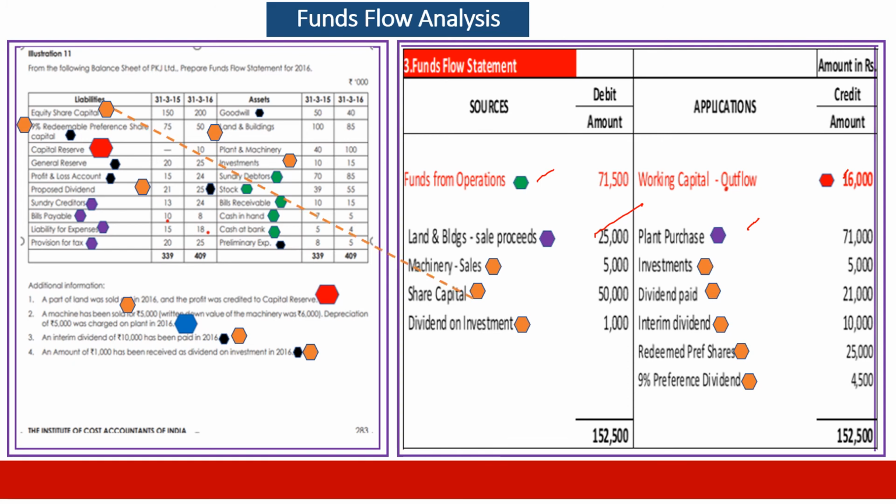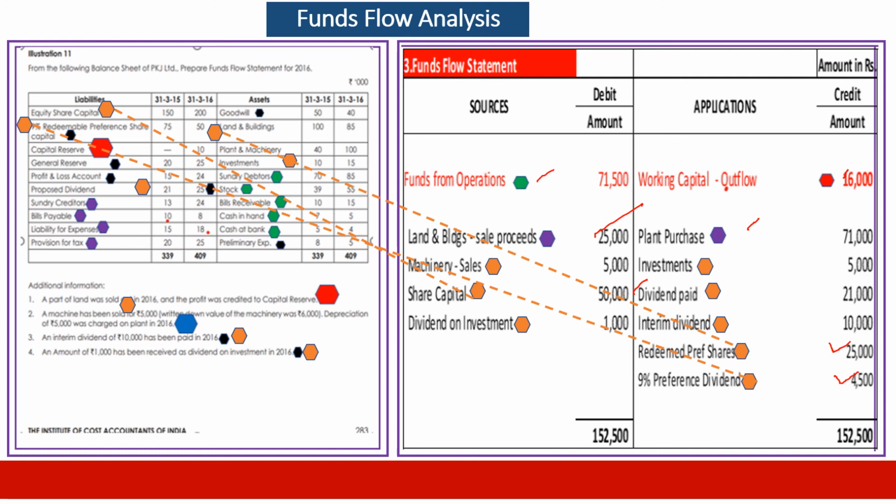Take one by one. Equity share capital: 150,000 was there, 200,000 now, which means we have raised capital of 50,000. Second, redeemable preference shares: 75,000 was there, it became 50,000, which means we repaid 25,000. And we are paying 9% preference dividend, 4,500.